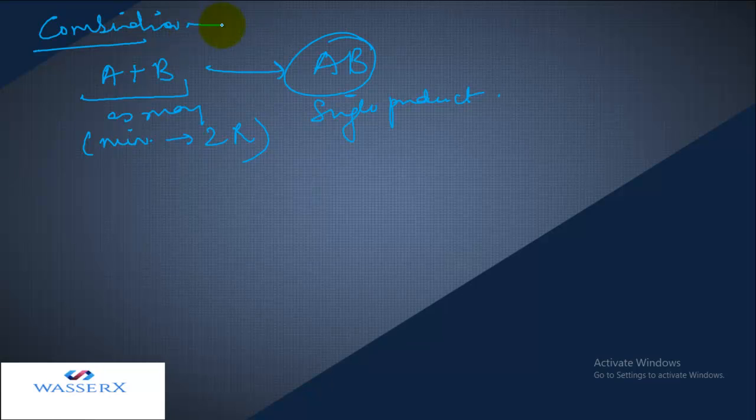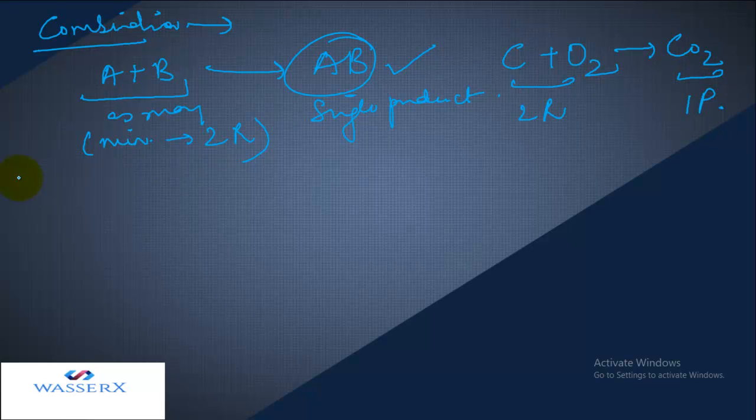So this is combination, when 2 or more substances react to form a single product. Reactants can be as many, but the minimum requirement is 2, and the product is going to be single. For example, C plus O2 forms CO2. So in this we have 2 reactants, but the product formed is only 1.